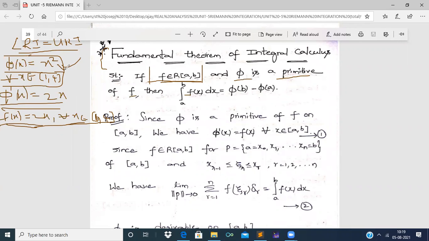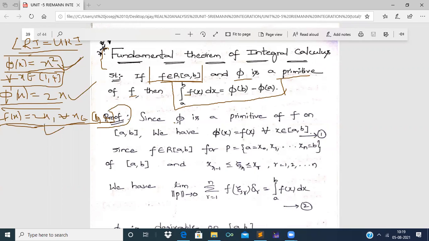that is, for example phi of x equal to x square, phi dash of x equal to 2x and f of x equal to 2x, then phi of x, which is x square, is the primitive of f of x. Then we have to prove that the integral from a to b of f of x dx is equal to phi of b minus phi of a. Now let us start the proof.